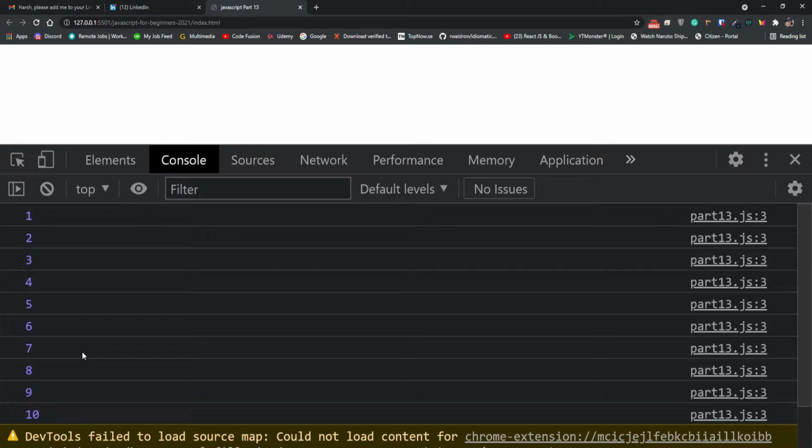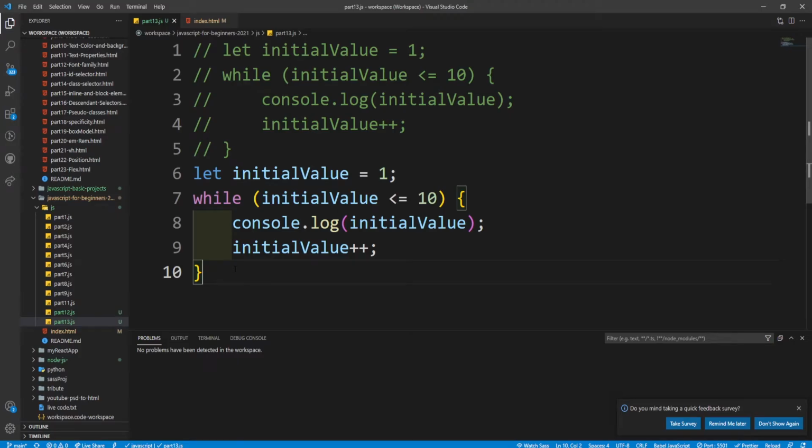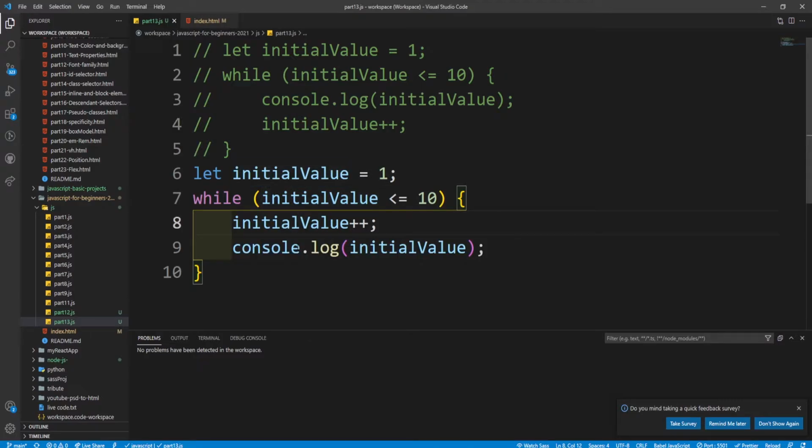But there is one more feature of while loop which increases the flexibility of it. That is, we can change the timing of increment or decrement. Let me show you with the same example. Here is the same example, but in this case I just moved this line number 9 above, and now let's see what's the result.